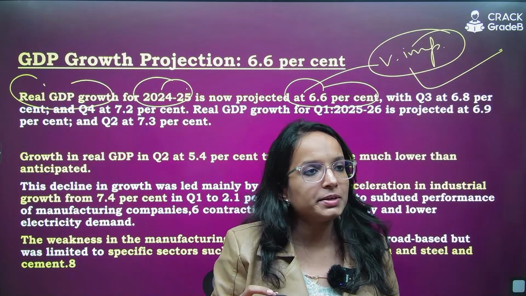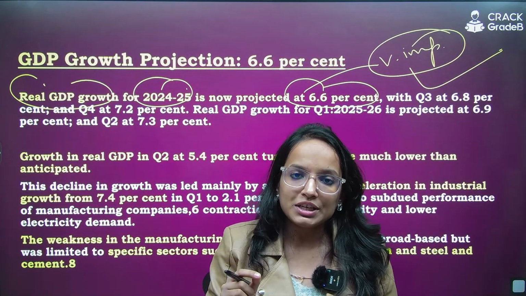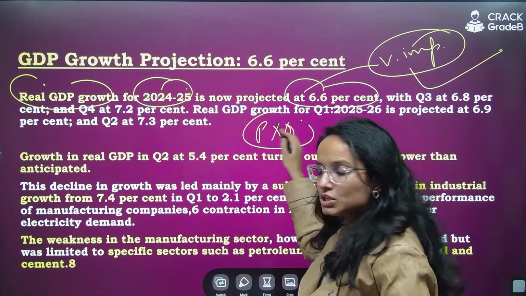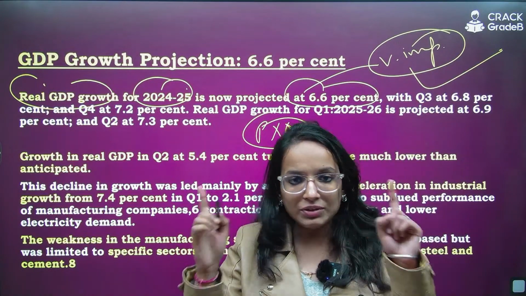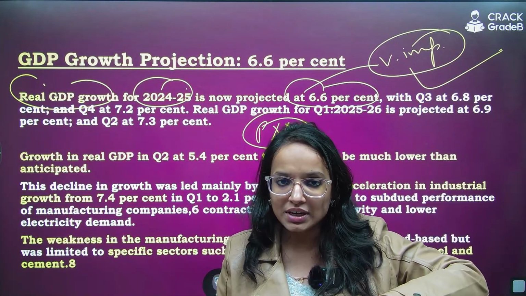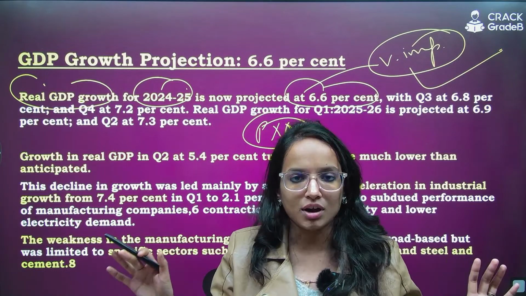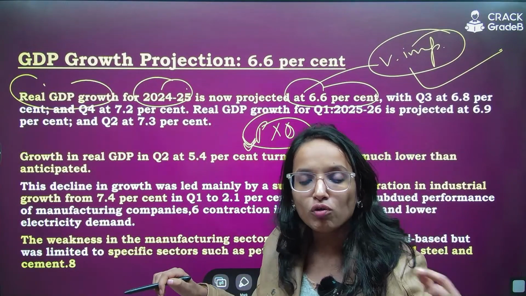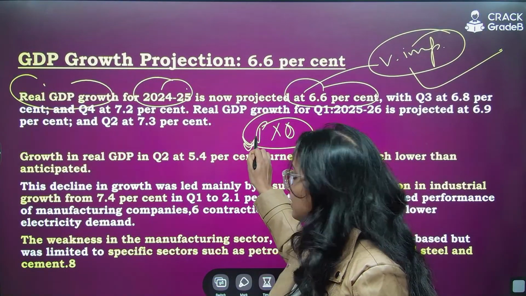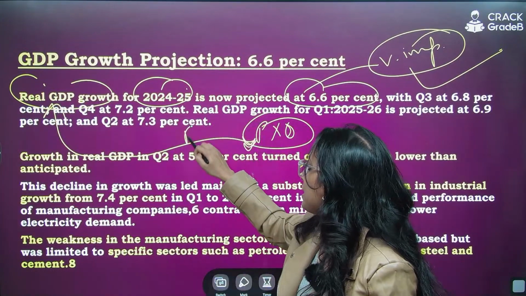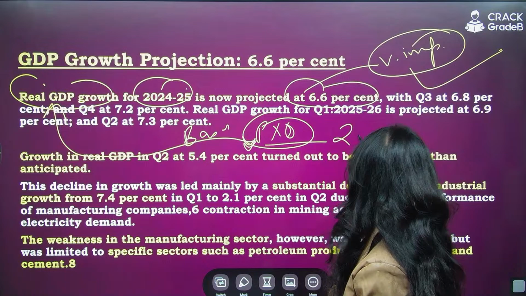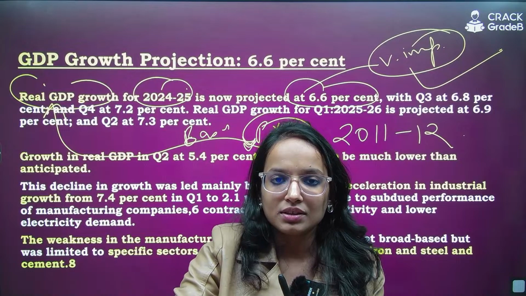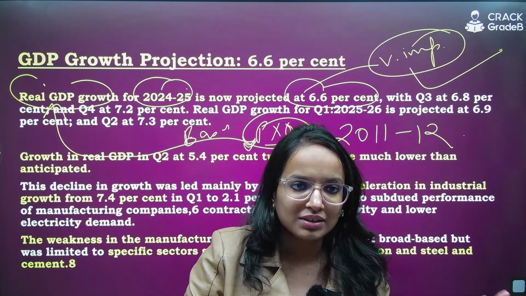I hope you understand the difference between real and nominal GDP. In real GDP, prices. So how do we calculate GDP? GDP is basically P into Q. GDP is what? Total market value of all the final goods and services produced within your domestic territory by the factors of production during an accounting year, right? This is the thing. Now these prices, to calculate the market value of all whatever has been produced, prices for real GDP are taken from a base year, which is presently 2011-12. But in nominal GDP, it is the current year prices, the accounting year prices only, not the base year. This is the basic difference.